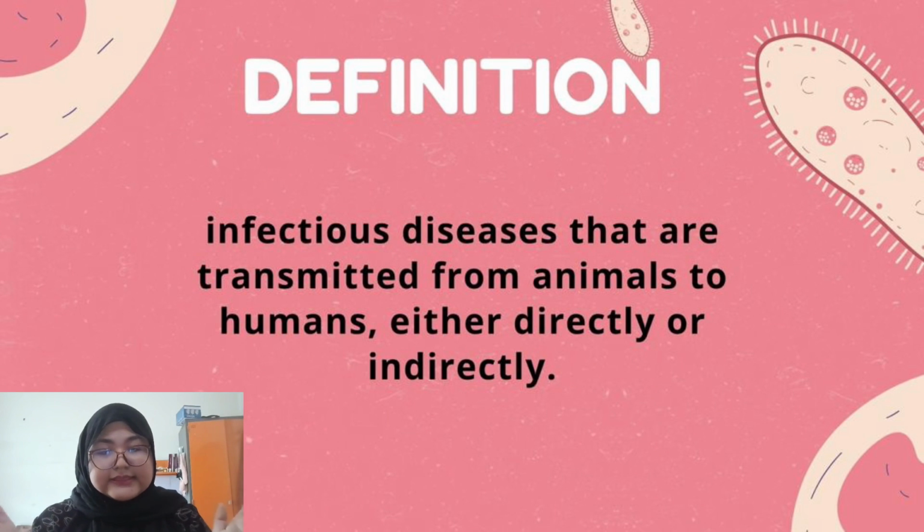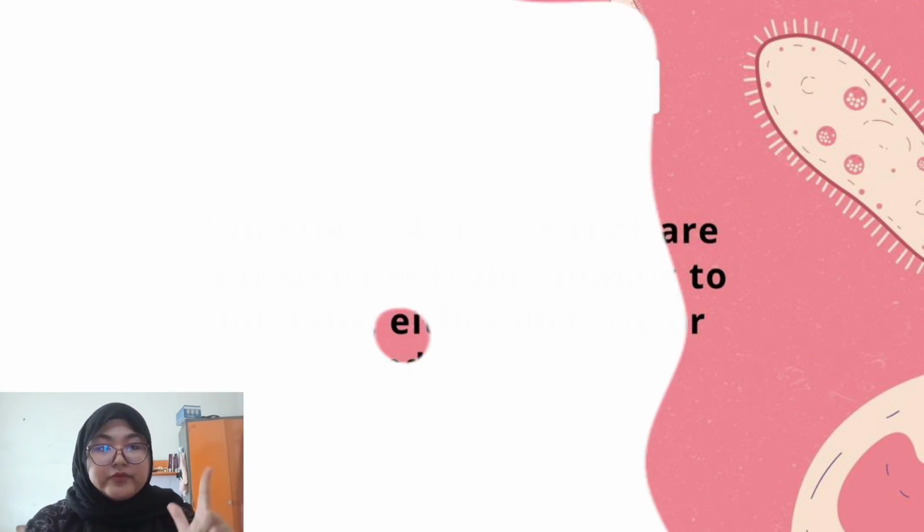What are zoonotic diseases? Zoonotic diseases are diseases that are transmitted from animals to humans, either directly or indirectly. Examples of well-known diseases include rabies and avian influenza.